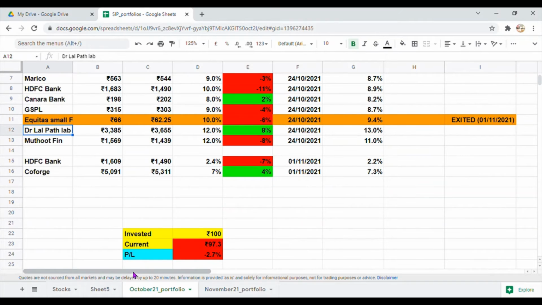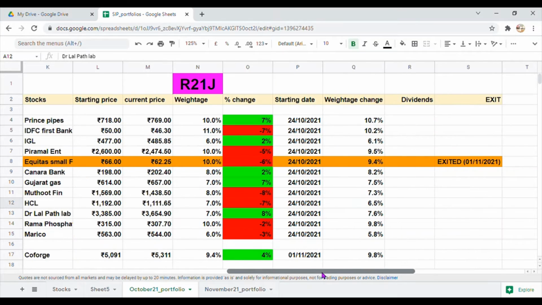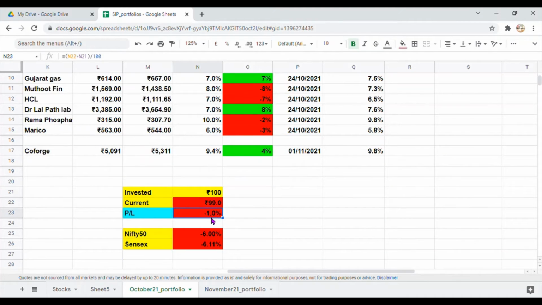Now moving on to the R21J portfolio. R means risk taker, 21 means year 21, J means the month of October. So this portfolio is down by 1%. Now in comparison with Nifty 50 and Sensex, again this portfolio is also beating both Nifty 50 and Sensex. So again this is also outperforming indexes. So this is a positive signal here.